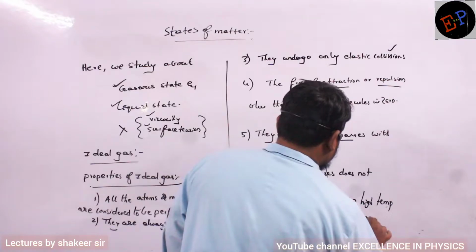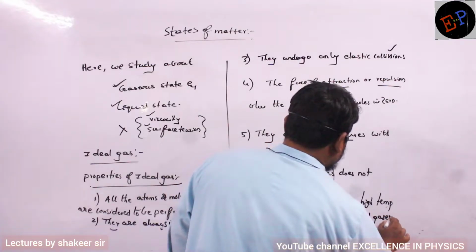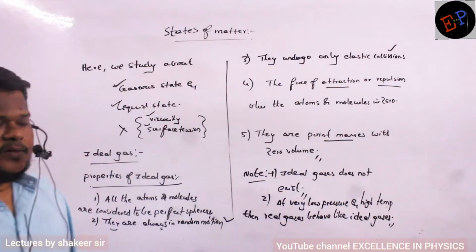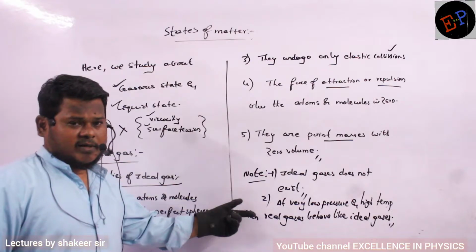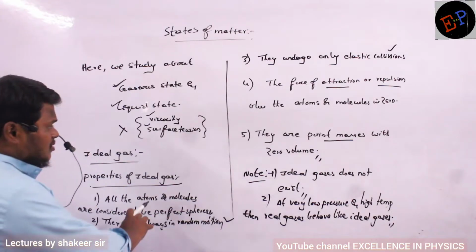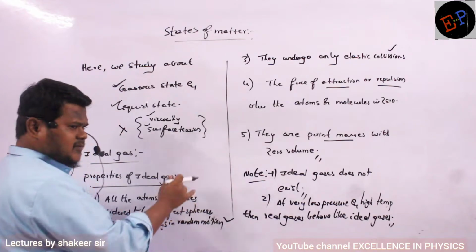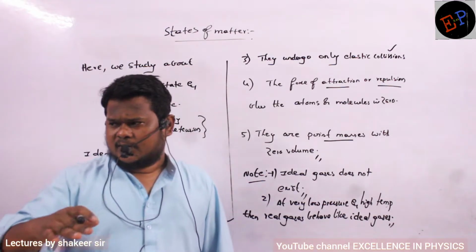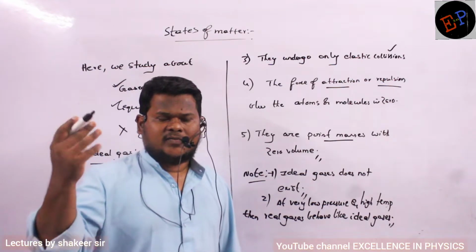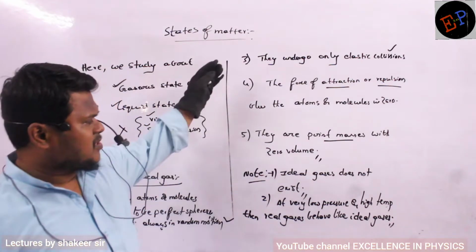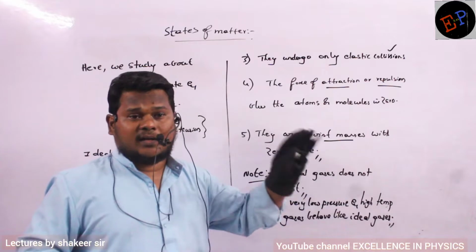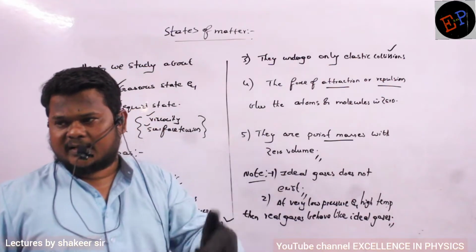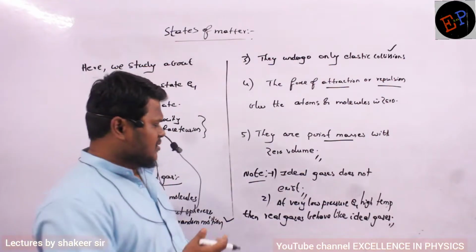This is another important point to study. When pressure is very low and temperature is very large, all these properties which we have written here will be almost satisfied. In that condition a real gas starts behaving like an ideal gas. Are you able to understand? Make a note up to here.